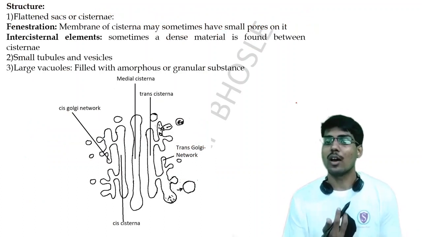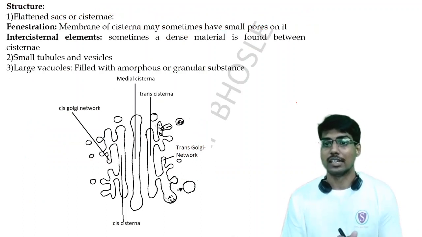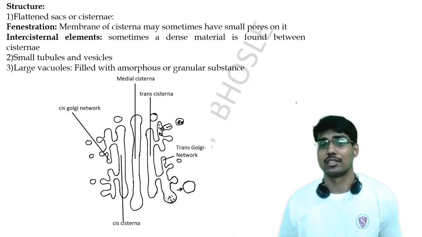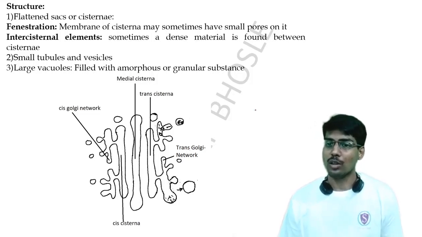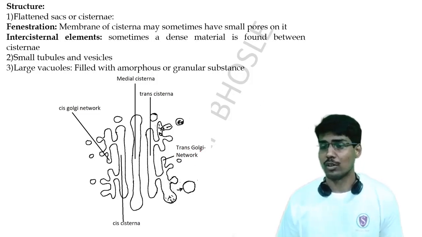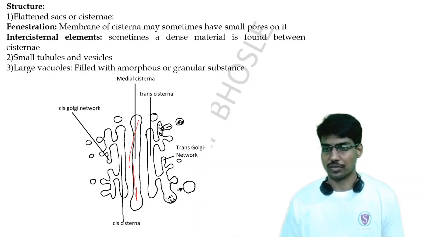Next is the structure of the Golgi apparatus. The first part is the flattened sacs, or cisternae.